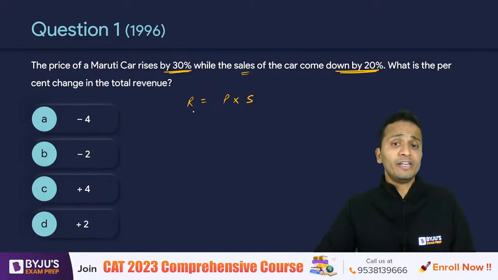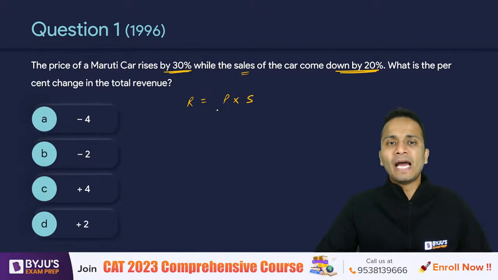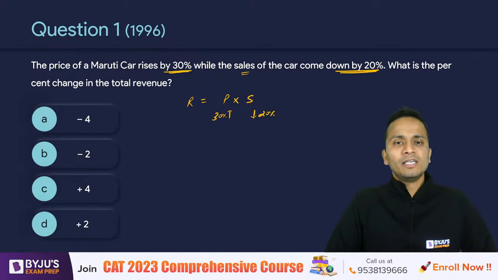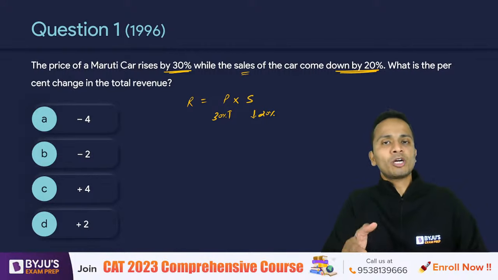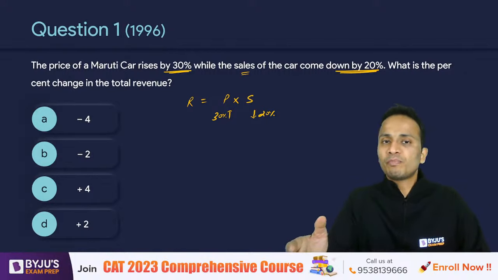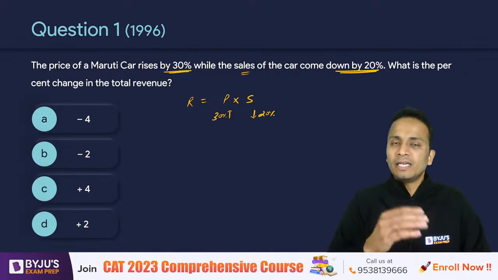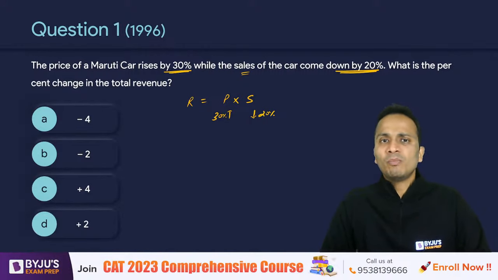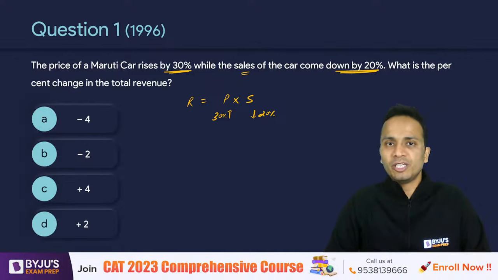Since revenue is price into sales, and there was a rise of 30% when it comes to price, and the sales come down by 20 percent. So for such a case, the net change in revenue, which is the product of price and sales, can be calculated by using a simple formula of successive percentage change.